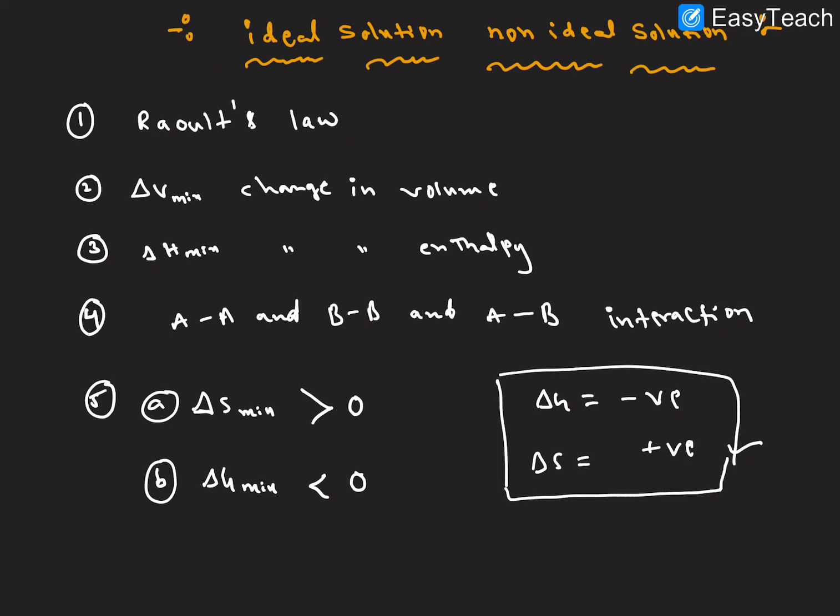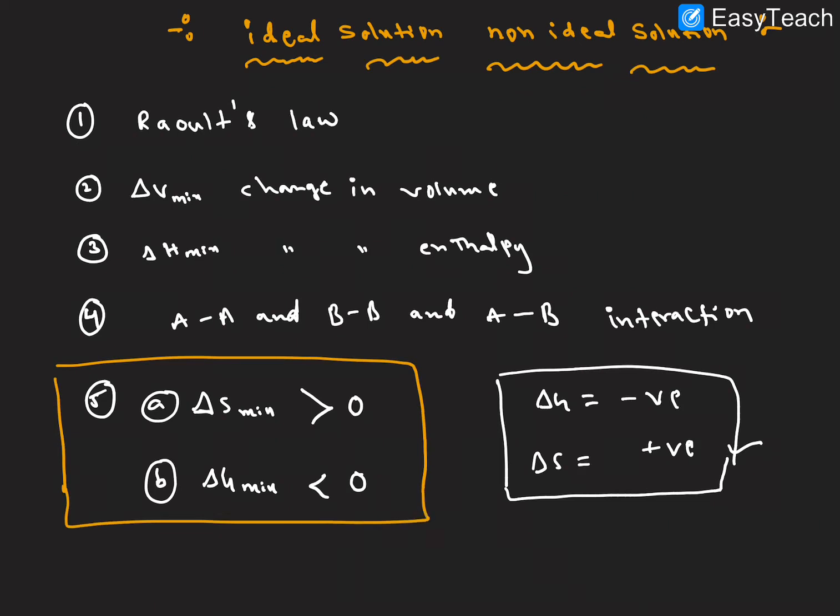So ideal solution, non-ideal solution, this is a common point for both the solutions. The fifth point is common for ideal solution and non-ideal solutions, right? So mainly we have to discuss four points here: Raoult's law, delta V, delta H, and interactions. Let me explain the ideal solutions. The first one is ideal solution.